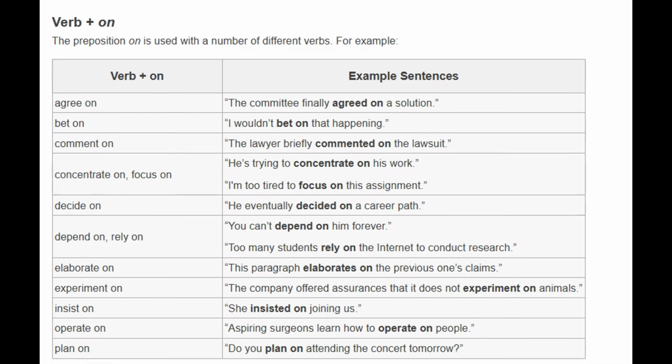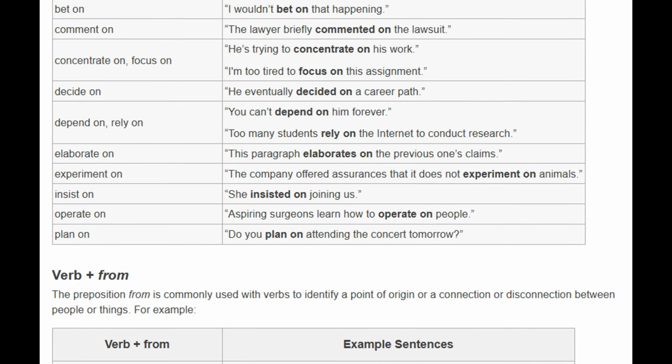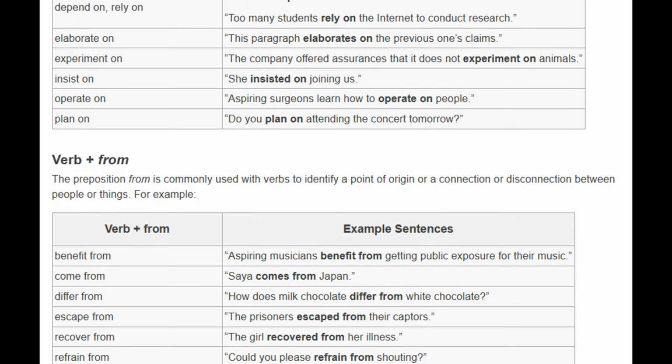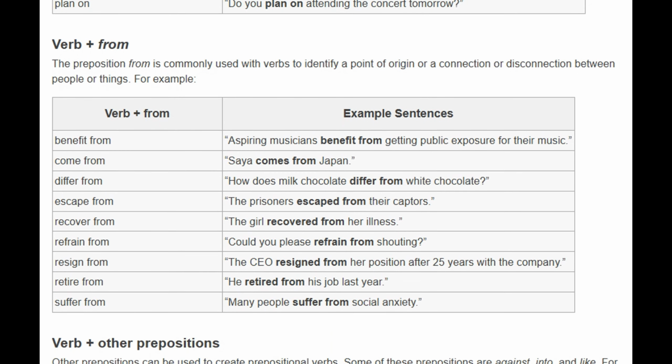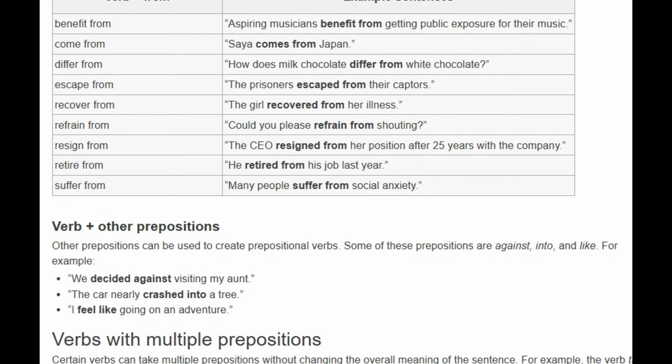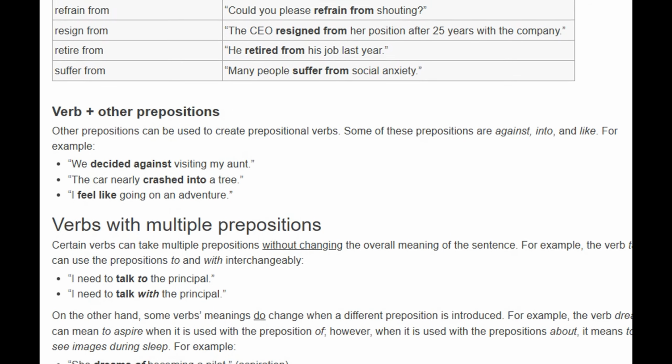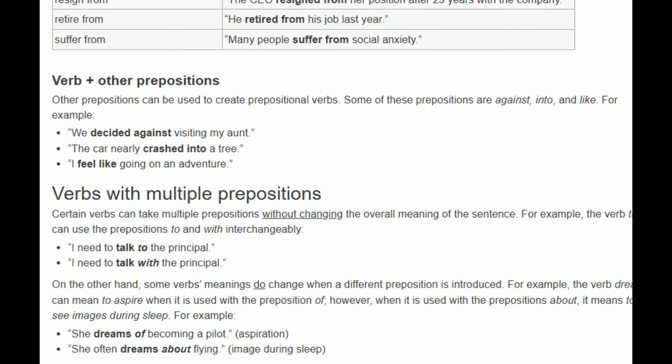As I always say, the best way to learn them is through repetition and practice. But because there are no established methods to determine which prepositions accompany which verbs, it's best to memorize some of the most common prepositional verbs.